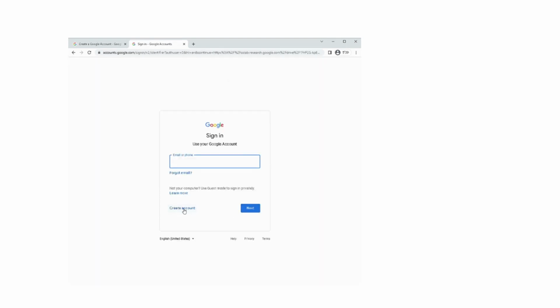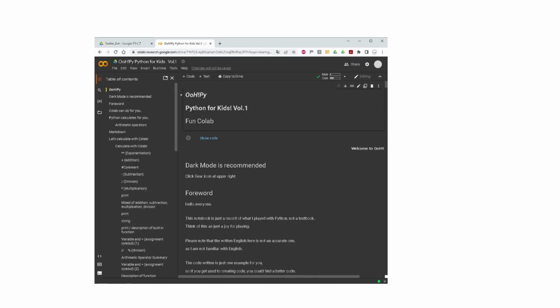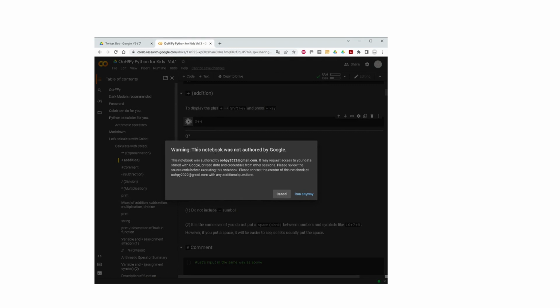Even after creating a Google account, if you try to write a formula or code and execute it, the warning, "This notebook was not authored by Google," will appear at the beginning. But you can click Run as it is.